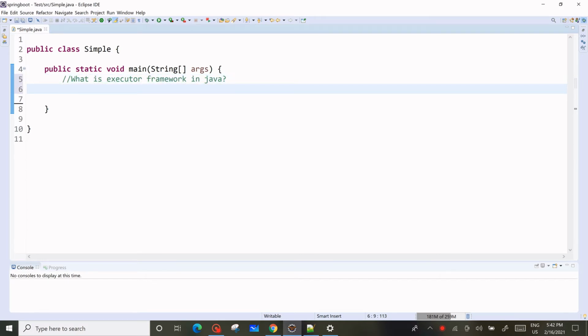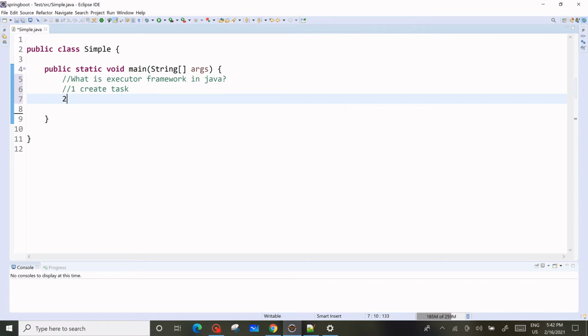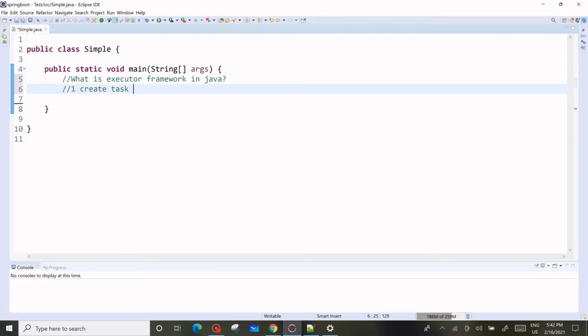There are some steps that we will follow. The first step, we will create a task, and with the task we can use a runnable object or thread class to execute. After that we will create an executor pool.